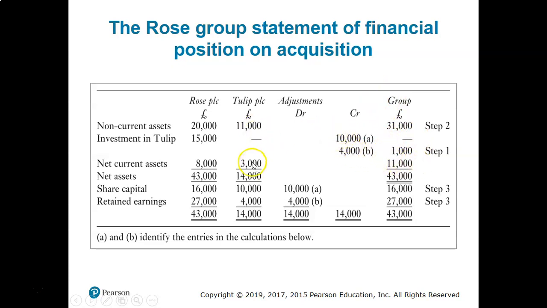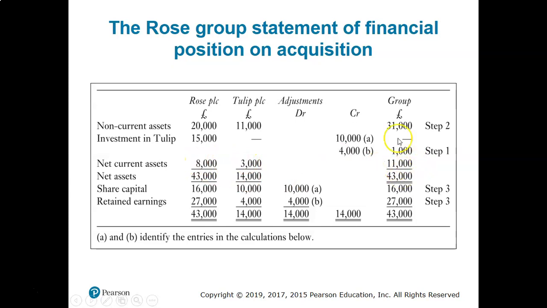So 15,000 minus 14,000, that is an extra 1,000 positive. We paid more. This is goodwill.